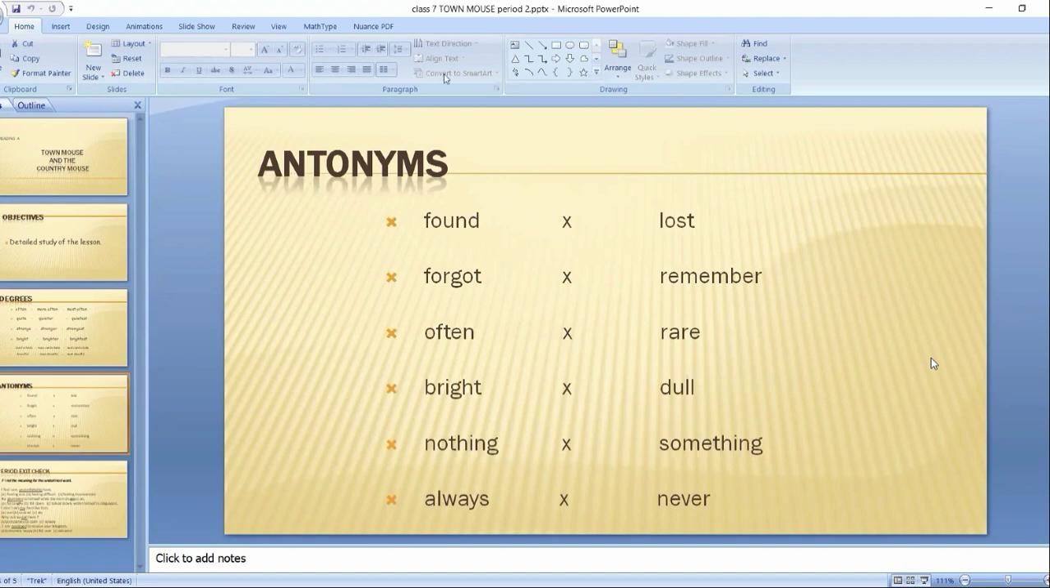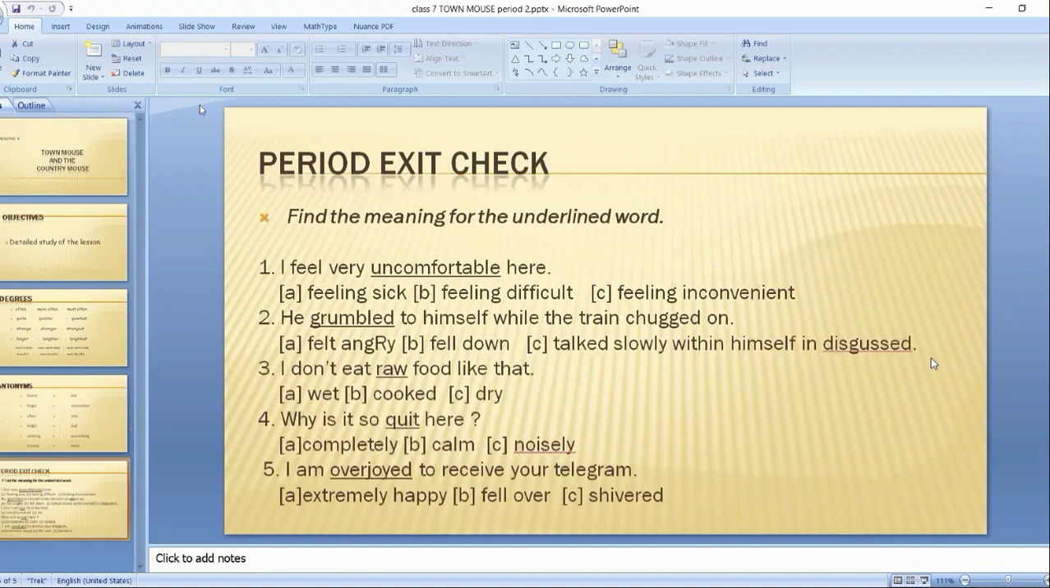Antonyms. Found, lost. Forgot, remember. Often, rare. Bright, dull. Nothing, something. Always, never. Done? See, when you read all these things, you have to learn. Now we shall go with the period exit check. Look at the questions. Those who want to copy down, you can, or else you can take a screenshot.